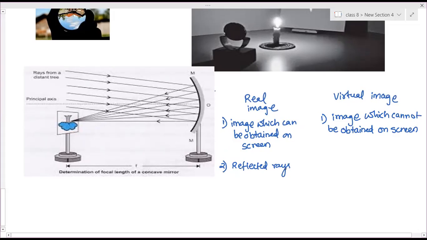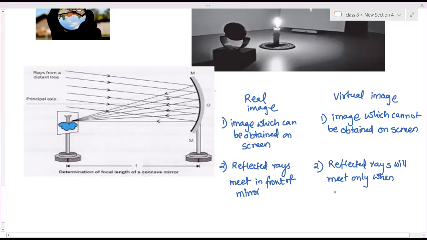Real image: reflected rays meet in front of the mirror. Virtual image: reflected rays will meet only when produced backwards.